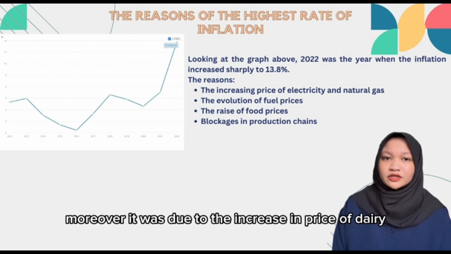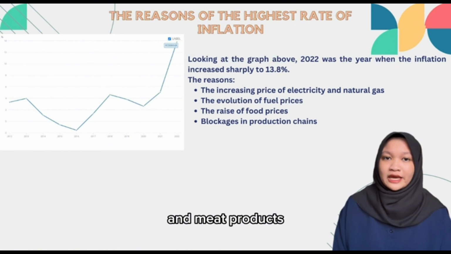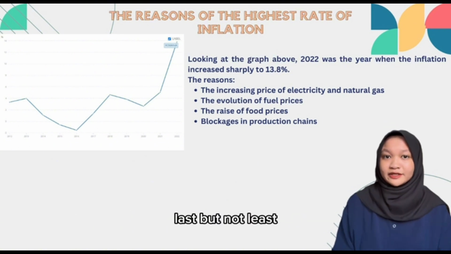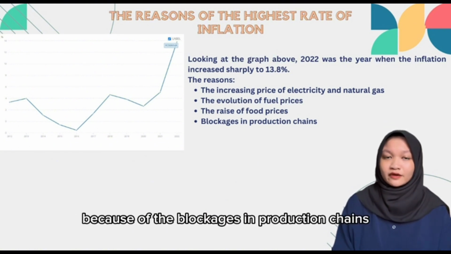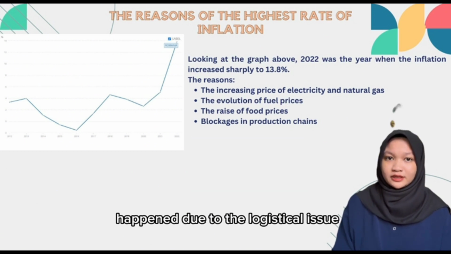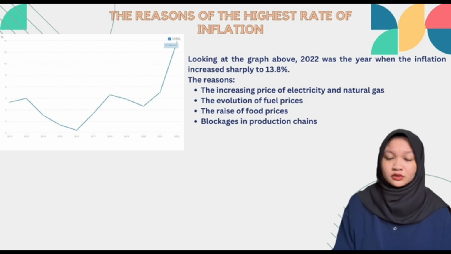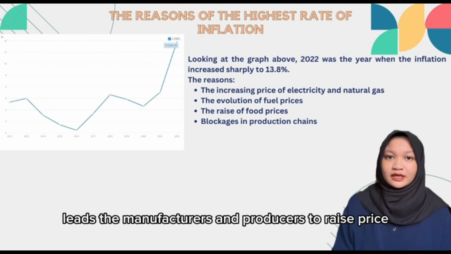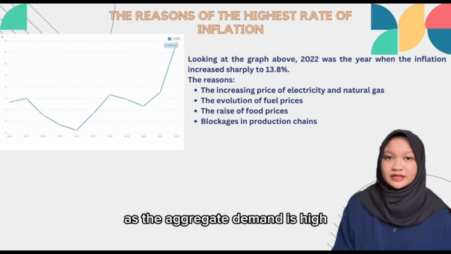Moreover, it was due to the increase in price of dairy and meat products. Last but not least, this happened because of the blockages in production chains. So the raw material shortage happened due to the logistical issue. The scarcity of materials leads the manufacturers and producers to raise prices as the aggregate demand is high.